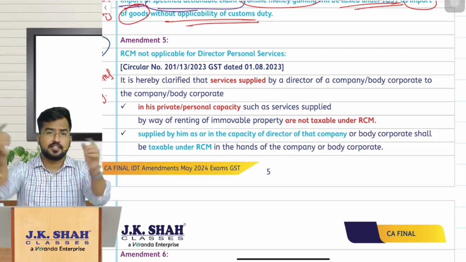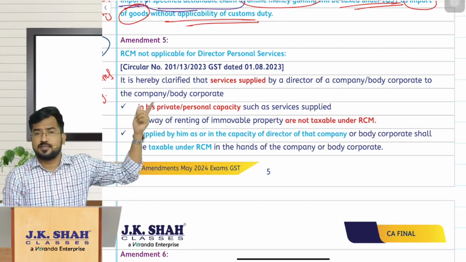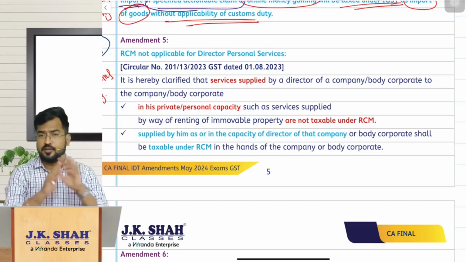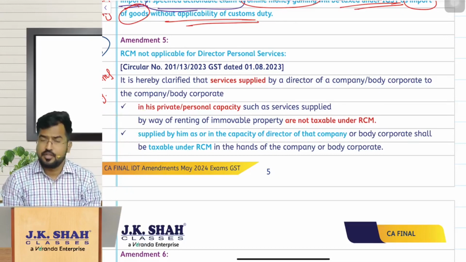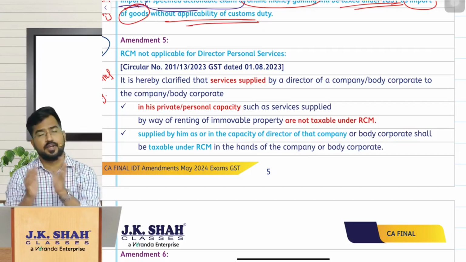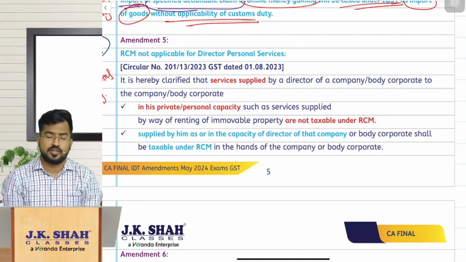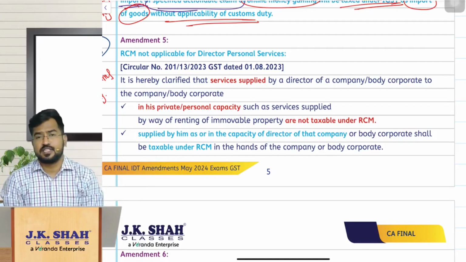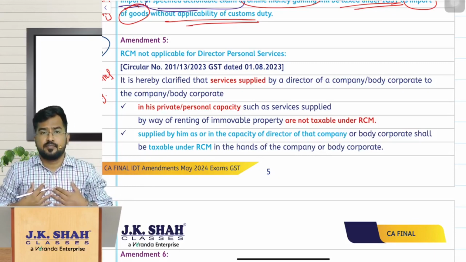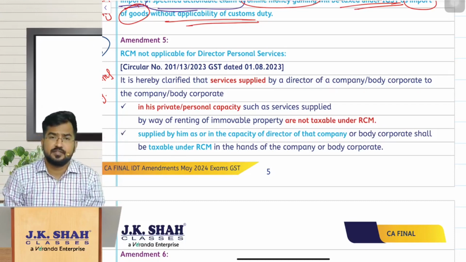So if the director is not an employee, then again we will see whether this person is a director in a body established by central government, state government or local authority. If you remember Schedule 3, then also it is neither SOG nor SOS. But sir, the director is not an employee providing services and is not a director of any central government, state government or local authority organization. So let us assume he is a director of TCS company or Infosys company. He is providing his services as a director. Then obviously on that director's remuneration, the company has to pay GST under the reverse charge mechanism.